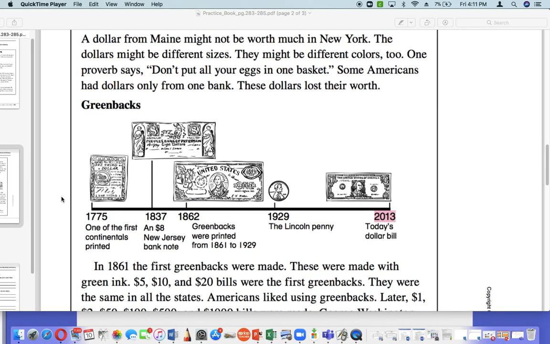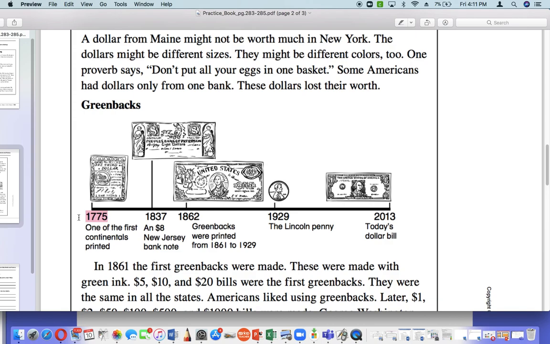Greenbacks. And before we read, look at this cool text feature that is included in this text. So, this is a timeline, and it says that in 1775, one of the first Continentals were printed. 1837, an $8 New Jersey banknote was made. 1862, greenbacks were printed from 1861 all the way to 1929. In 1929, we got the Lincoln penny. And this is a little bit outdated. We are not in 2013, we are in 2020, and we got today's dollar bill.